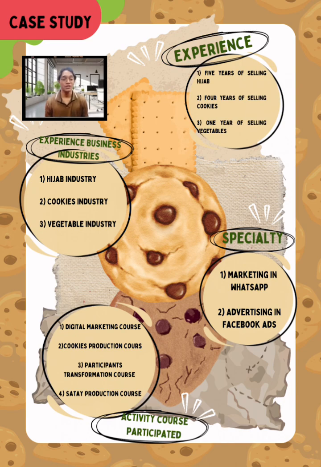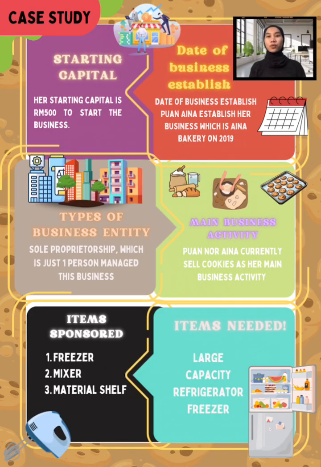And next is the owner's experiences, which are 5 years of selling hijab, 4 years of selling cookies, and 1 year of selling vegetables. Puan Aina ran her business as a sole proprietorship. She currently sells cookies as her main business activity. For your information, she started her business with 500 ringgit Malaysia as her capital. And as she needs to store the raw materials, she needs a large capacity refrigerator freezer to make it easy.